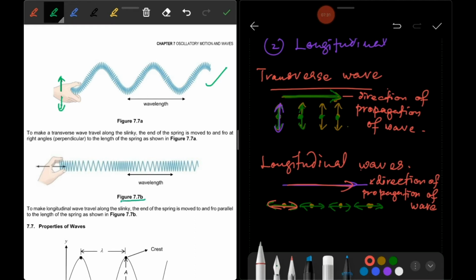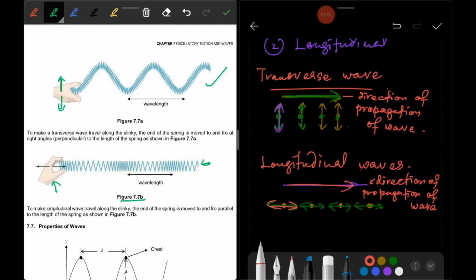Okay, figure 7.7b. Someone holds the end of the spring, and another one holds the other end here. This person moves the spring back and forth, so you can see here rarefaction.